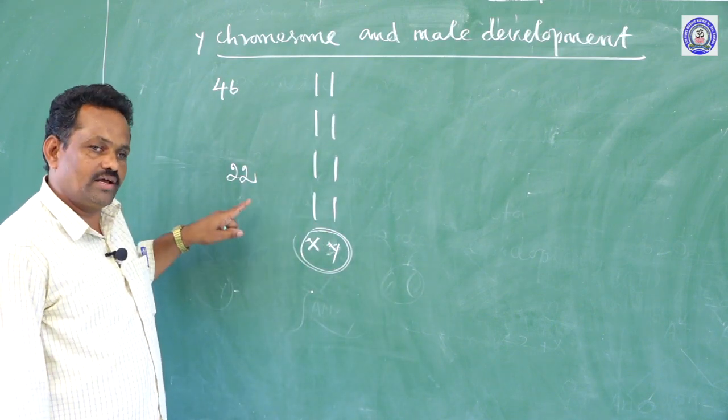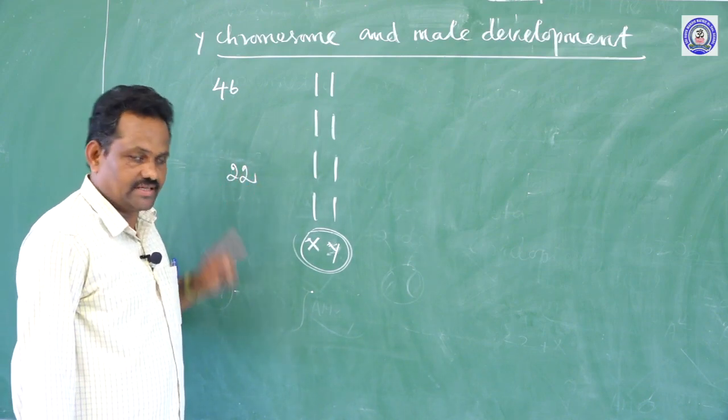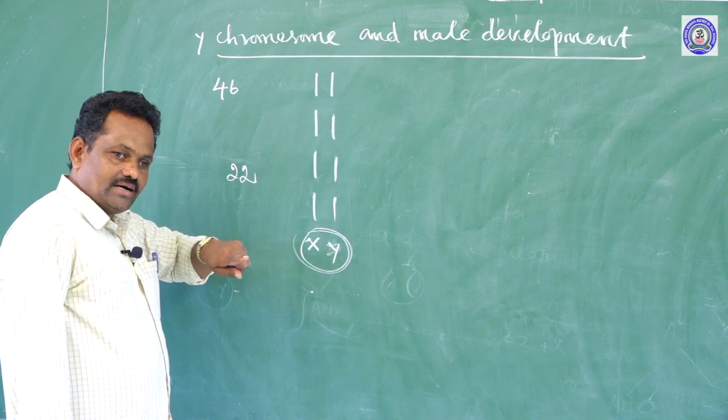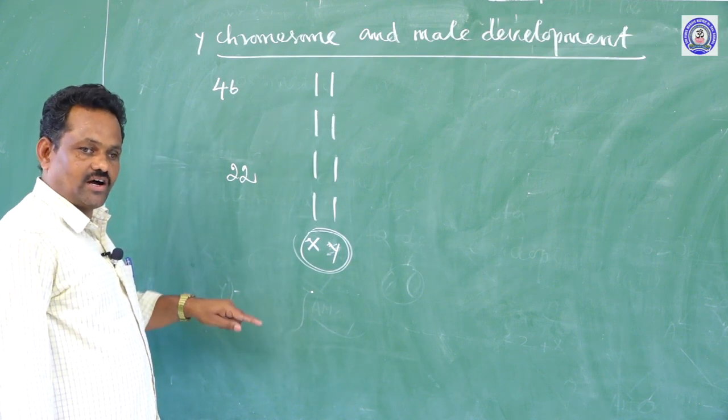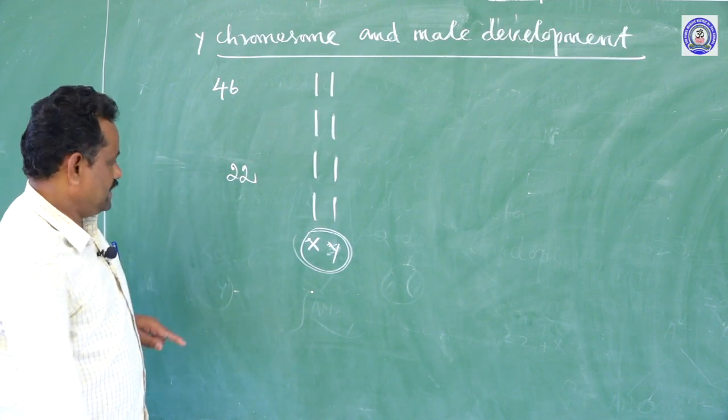So how many homologous pairs of chromosomes are present in human beings? 23 pairs of homologous chromosomes are there. But how many n number of chromosomes are there? How many sets of chromosomes are there in human beings? 2 sets, 2n number.